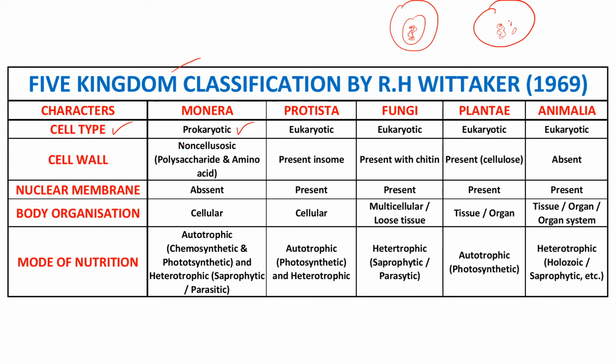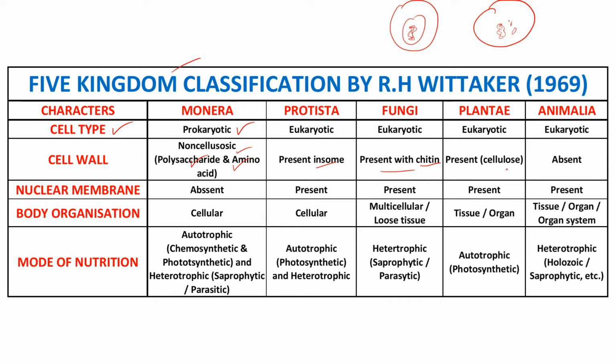Now the cell wall. In which organisms is the cell wall present? For example, in the Monera we can see a polysaccharide and amino acid combination, which leads to the formation of a cell wall. That is a non-cellulosic cell wall. Next, Protista, present in some. In the fungi the cell wall is present, but that is made up of chitin. You don't see such chitin in the bacteria or in the Monera.